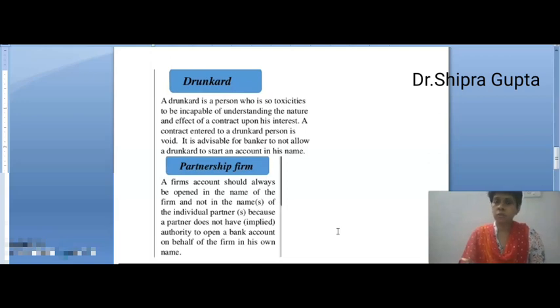any guarantor takes the guarantee of that person, in that manner he or she can open his or her account, because if he or she does not pay the loan, then his or her guarantor will be responsible for that and will take the responsibility. A contract entered into with a drunkard person is void. This is not valid. It is advisable for a banker not to allow a drunkard to start an account in his name.